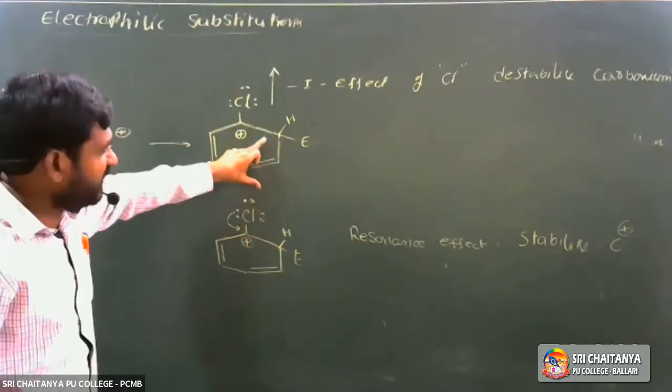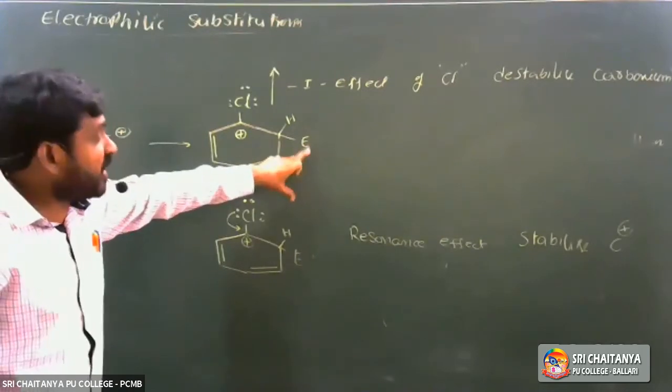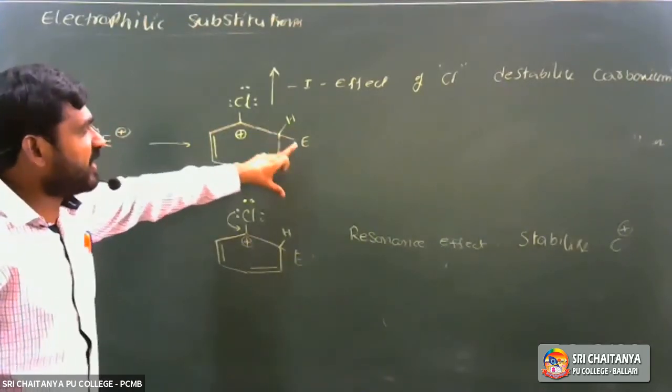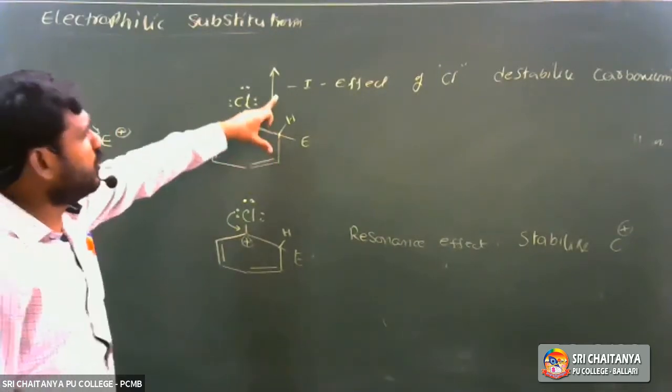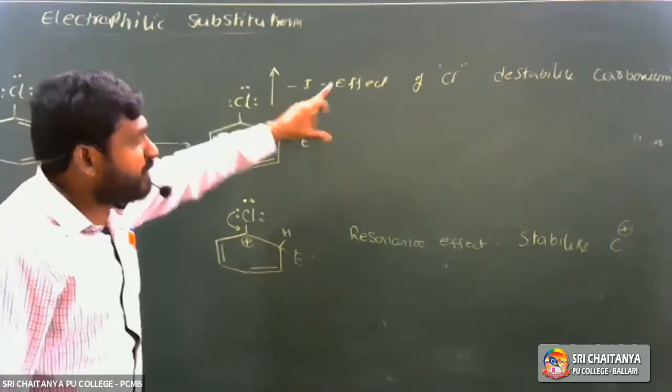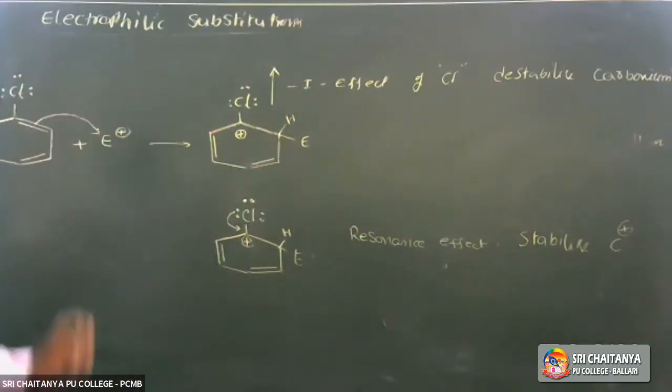As the electron density decreases, the ability to attack the electrophile decreases. So reactivity is controlled by the minus I effect.